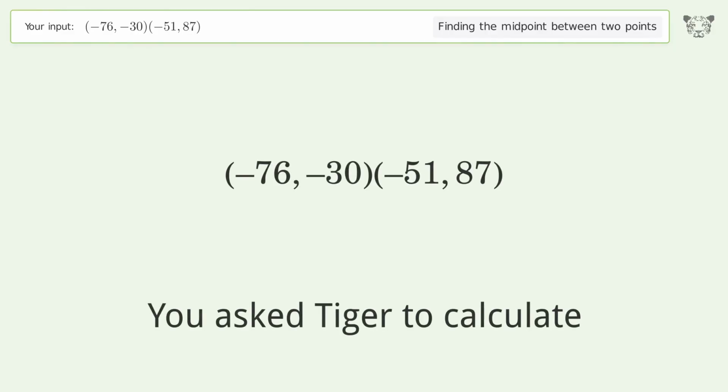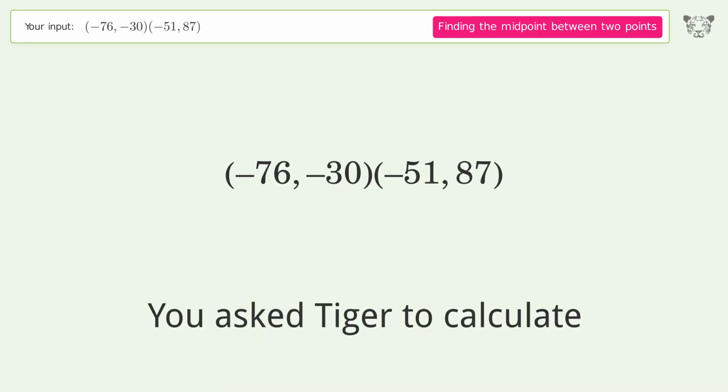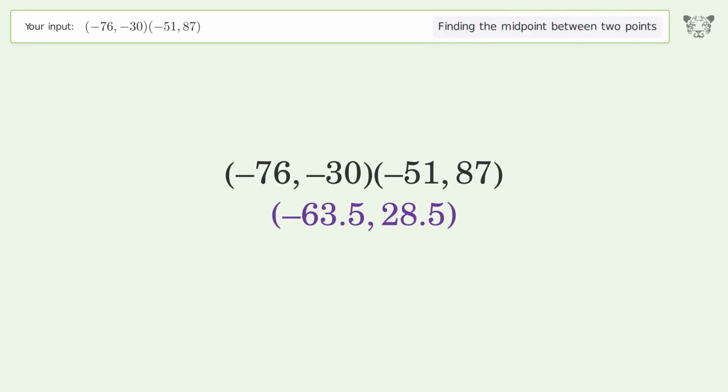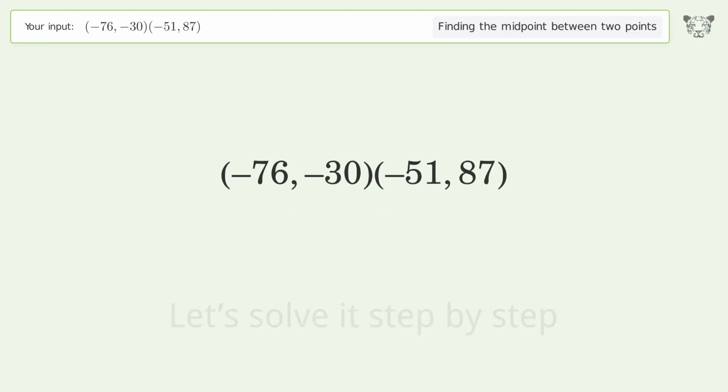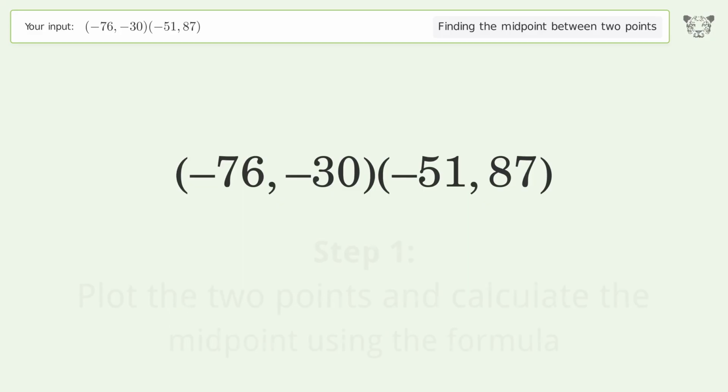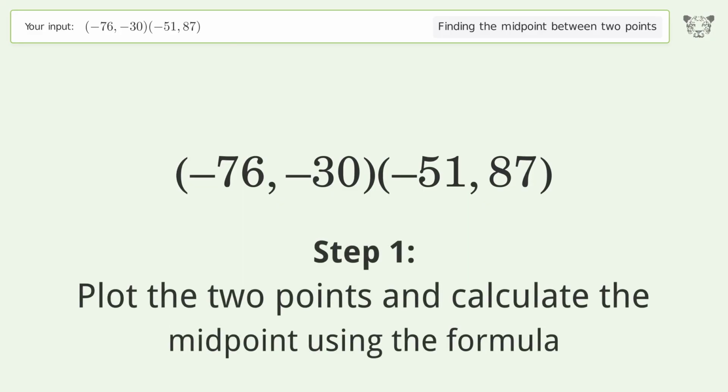You ask Tiger to calculate. This deals with finding the midpoint between 2 points. The midpoint between the 2 points is negative 63.5, 28.5. Let's solve it step by step. Plot the 2 points and calculate the midpoint using the formula.